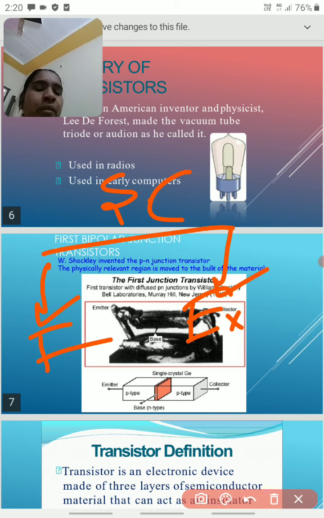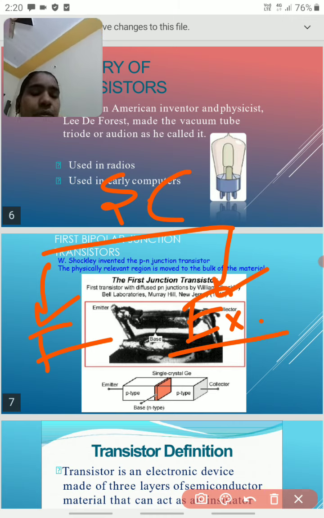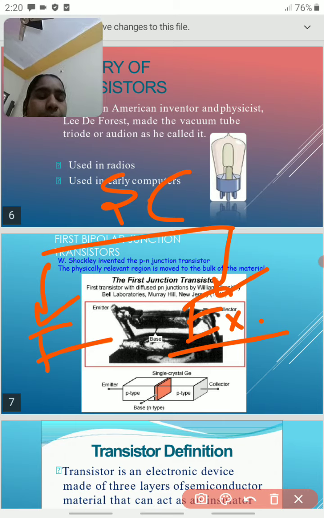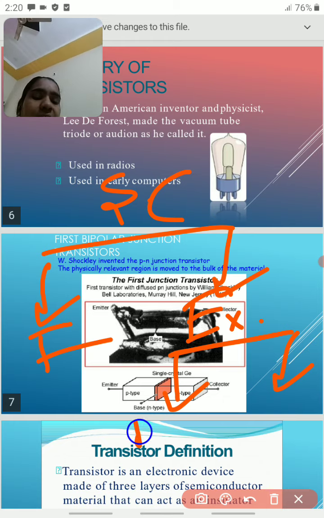Extrinsic semiconductor involves a doping process, where we add some impurities to the parent atom. What is the meaning of extrinsic? The name itself explains it: external atoms, external materials are added, so that material is called an extrinsic semiconductor. Extrinsic semiconductors are classified into two categories, N-type semiconductor and P-type semiconductor.